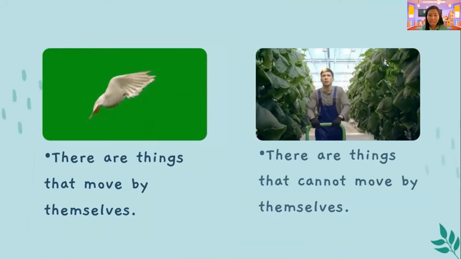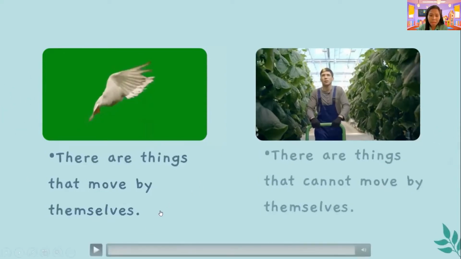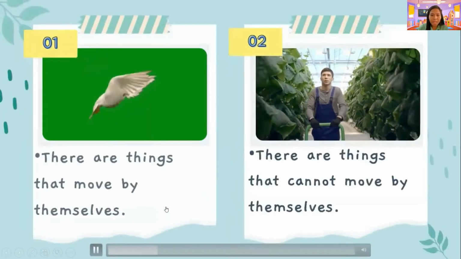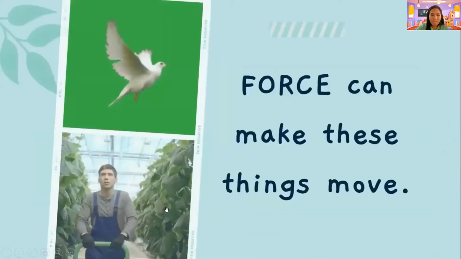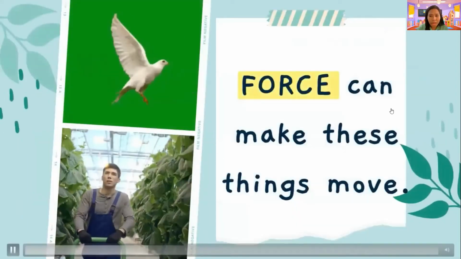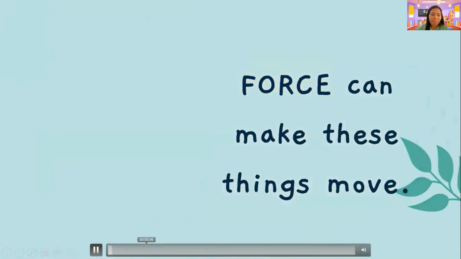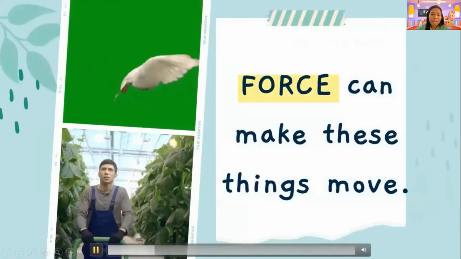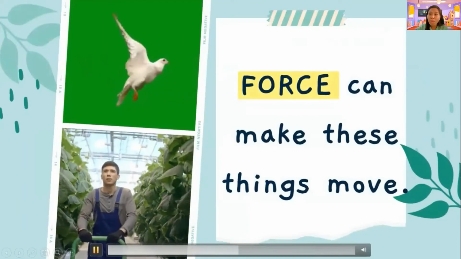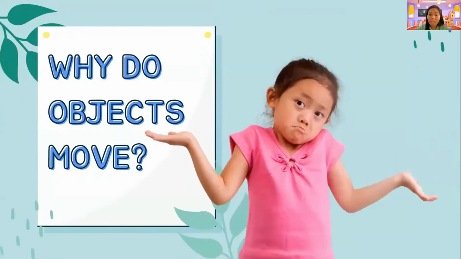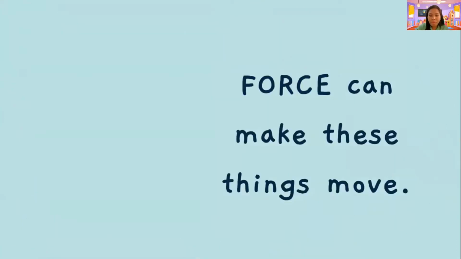And what are the things that cannot move by themselves? So what are these? Okay, so force, Grade 1. The force can make these things move. It's the force that can make these things move.